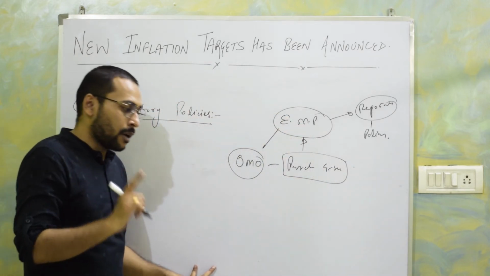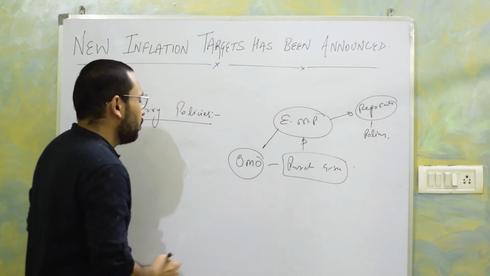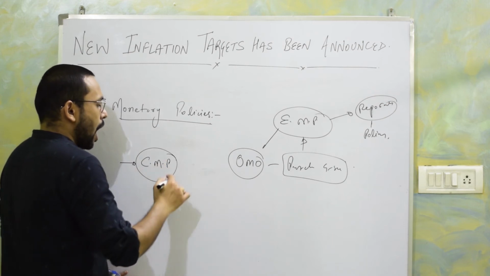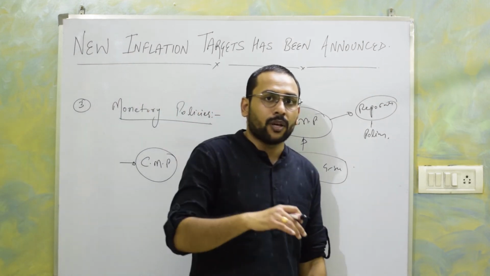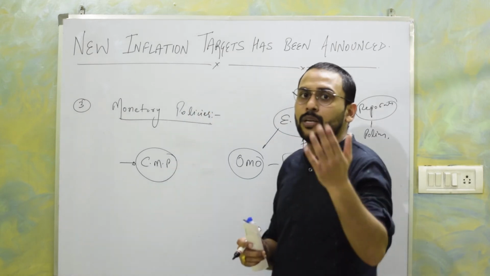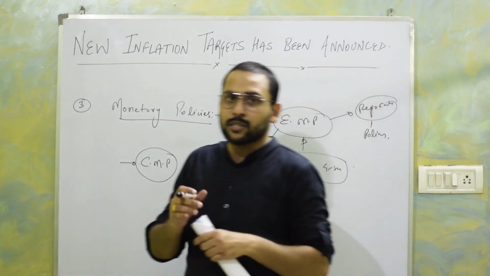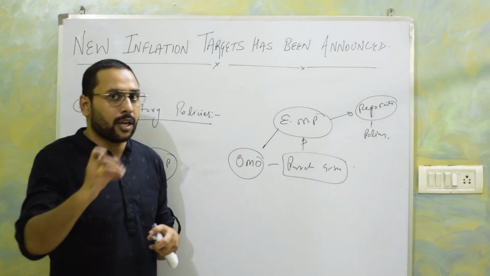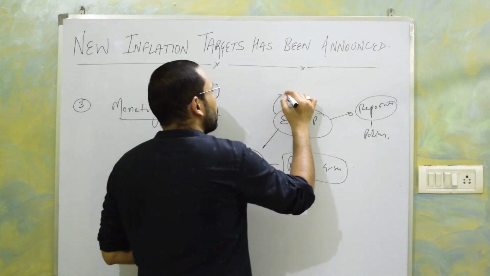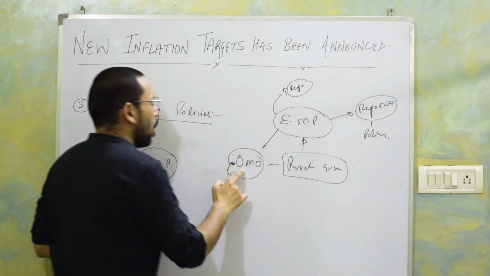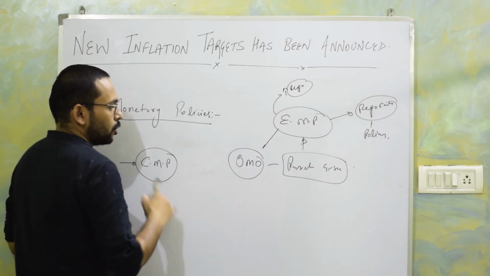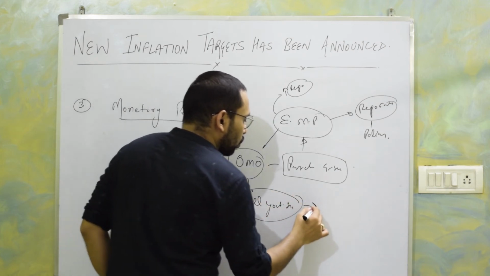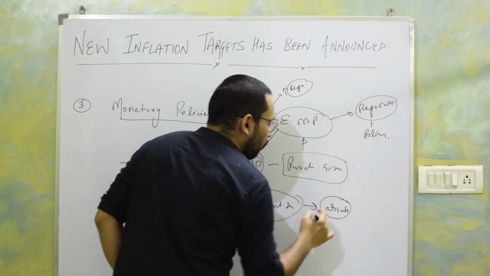Now, in the second case, when RBI wants the inflation to come down, RBI will adopt contractionary monetary policies. Under contractionary monetary policies, RBI will absorb excess money from the economy. Whenever RBI wants to absorb excess money, or wants to create such a situation where money is not easily available, or where money is not available at cheap prices in the economy, then RBI can increase the repo rates or the policy rates, or via open market operations, RBI can sell government securities to absorb excess money from the economy.